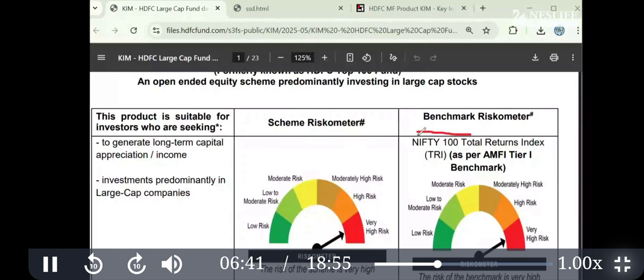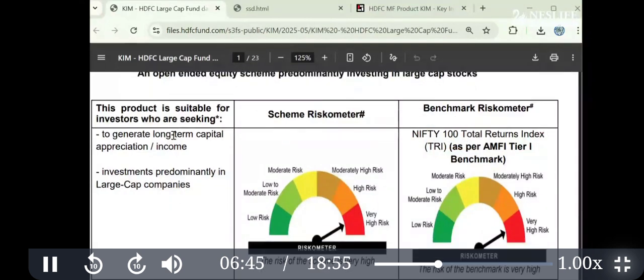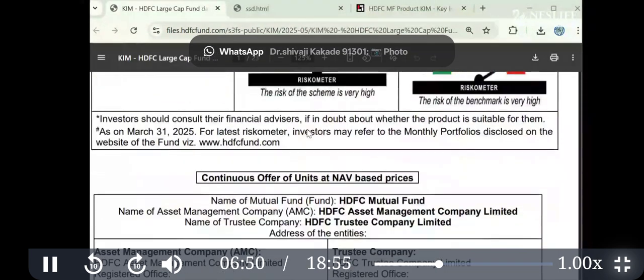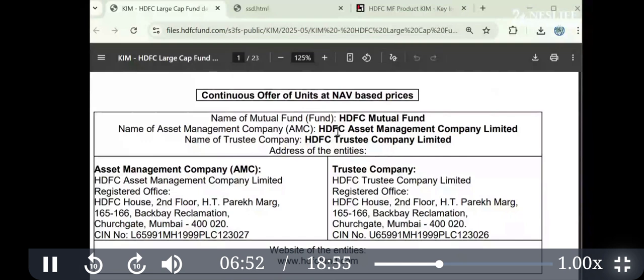Okay, this is an index. So what you learn here: growth, long-term growth, and risk. Then you will find the name of the mutual fund. So this is the mutual fund name. Understand, the fund is different from the AMC. This is a fund name, HDFC Mutual Fund. This is the AMC, the name of the company. This is a trustee company. These are different entities.